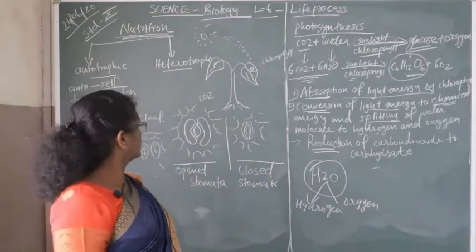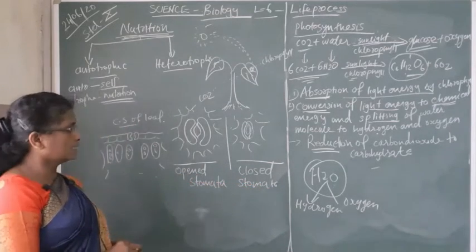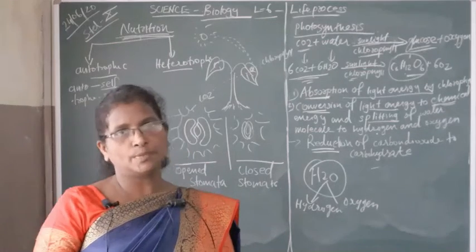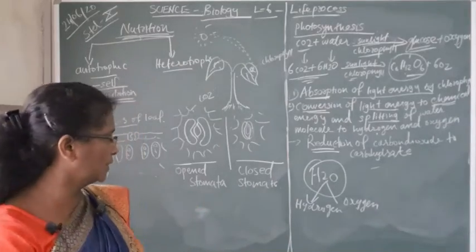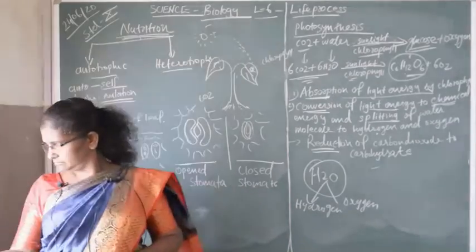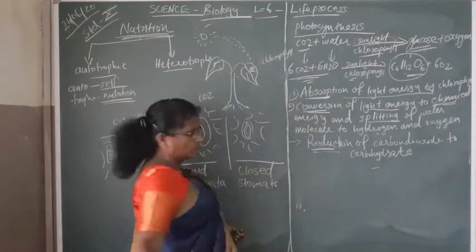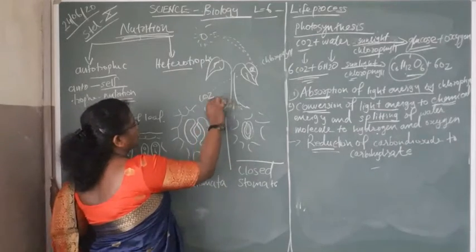Next topic, students, now we discuss how plants take carbon dioxide and water for preparing their food. How do plants take the carbon dioxide present in the atmosphere?